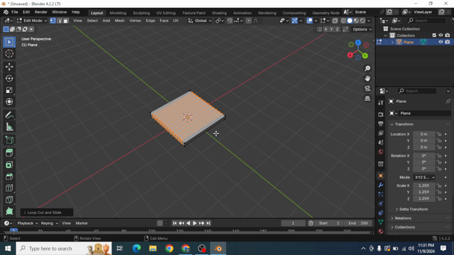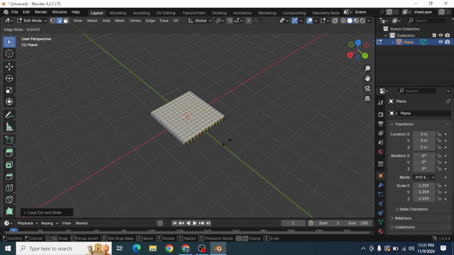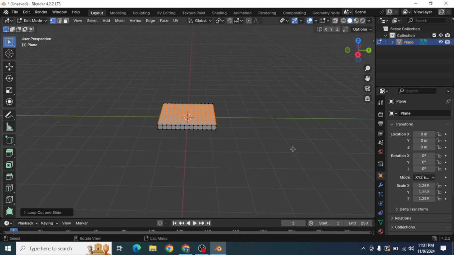As well as, we have to add loop cuts in the perpendicular direction also. Press Ctrl R and scroll your mouse wheel. 7, 8, 9, 10, 11, 12. Enough. Okay.